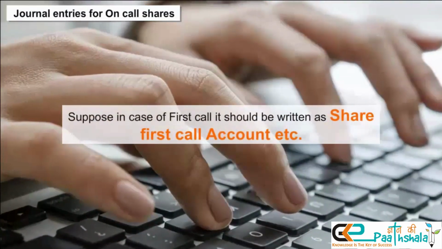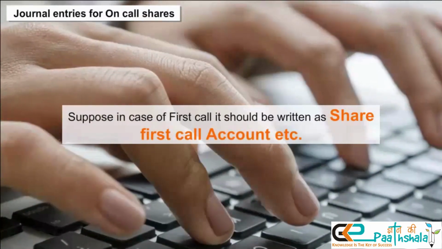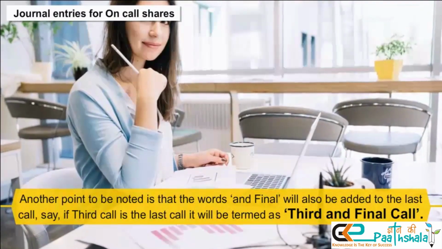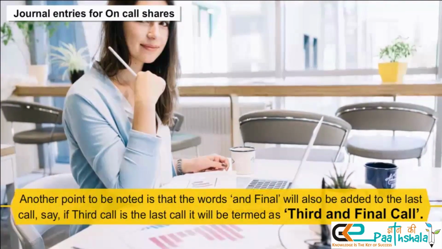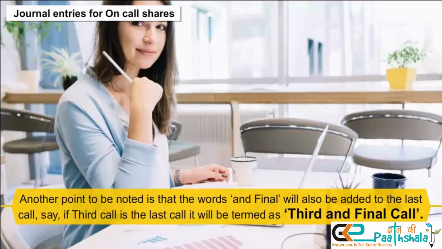Suppose in case of the first call, it should be written as share first call account, etc. Another point to be noted is that the word final will also be added to the last call.